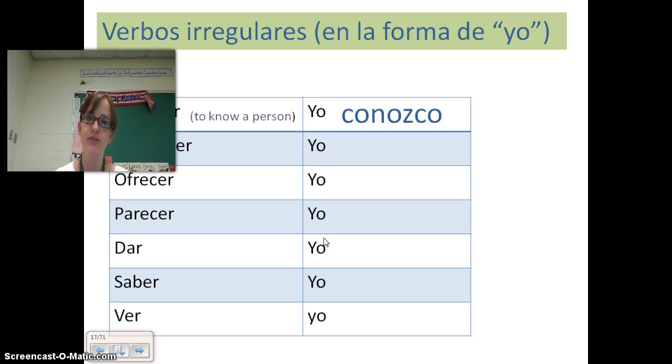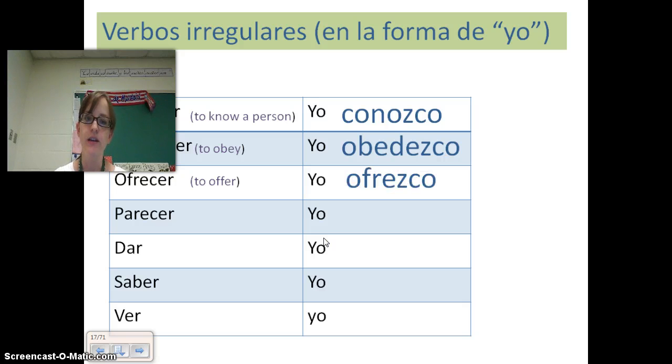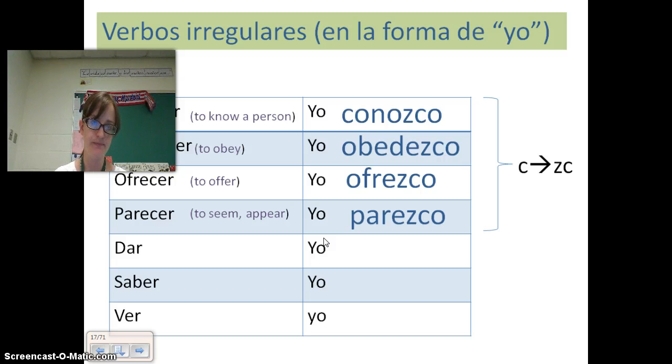Obedecer is very similar to conocer. Quiere decir to obey, yo obedezco. Ofrecer quiere decir to offer, yo ofrezco. Parecer quiere decir to seem or to appear, yo parezco. Now notice these are all C to ZC verbs.